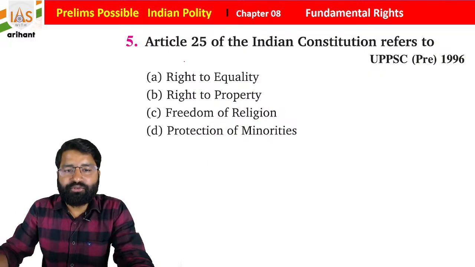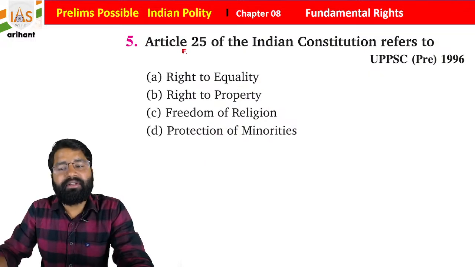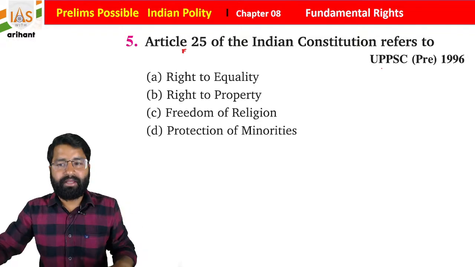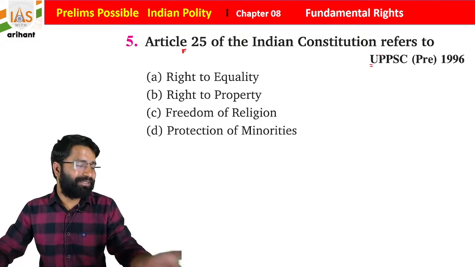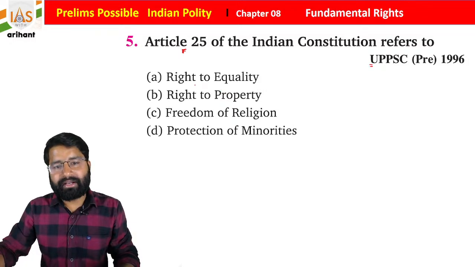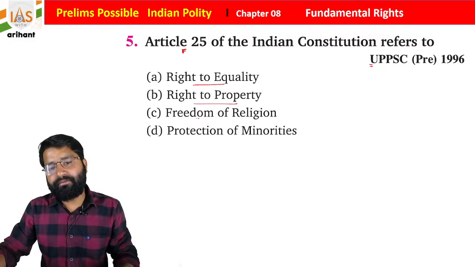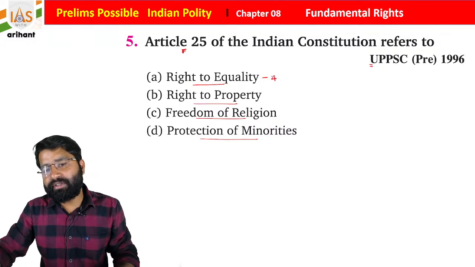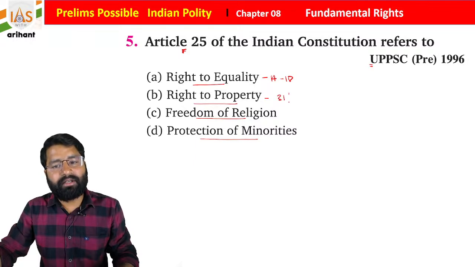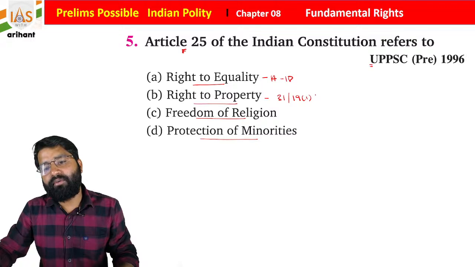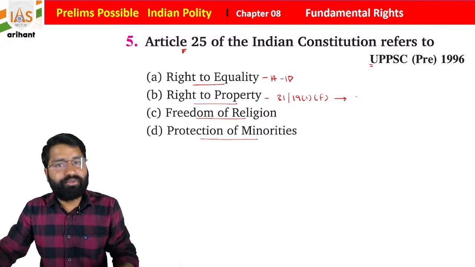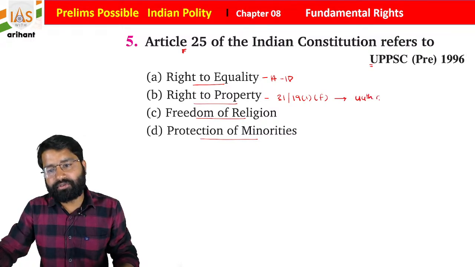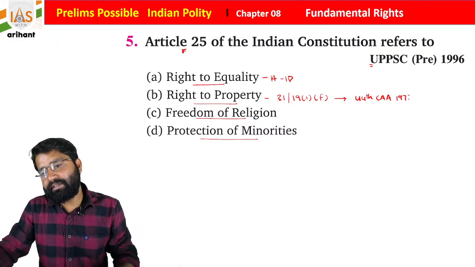Okay. Now see, Article 26 of the Indian Constitution refers to what? This was in UPPSC and other examinations too. Right to equality, right to property, freedom of religion and protection of minorities. Right to equality, as you know, is between Article 14 to 18. Right to property was under Article 31, along with Article 19 clause 1 subclause F. But as you know, there was an amendment, the 44th Constitutional Amendment Act 1978.